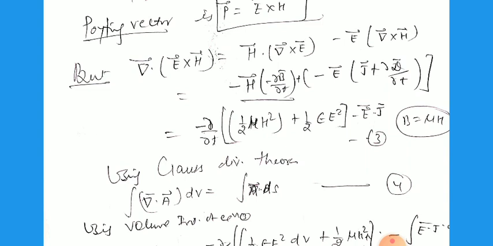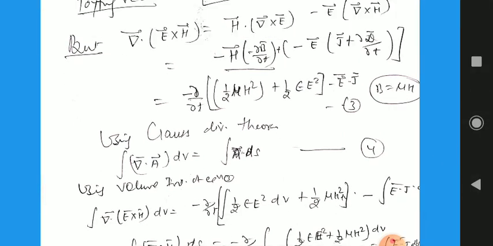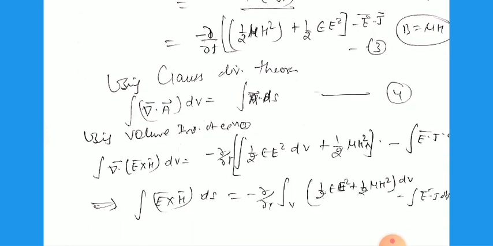Using the Gauss divergence theorem, we can write integral of del dot A dV equal to integral of A dot dS, that is, converting the volume integration into a surface integral. So this can be written like this: integral of del dot (E cross H) dV equals integral of (E cross H) dot dS. The remaining factors are the same. So finally the Poynting vector E cross H can be calculated using this formula.